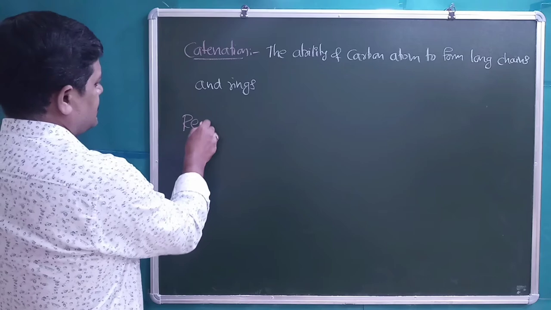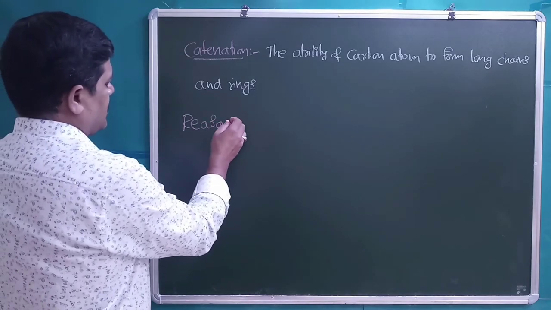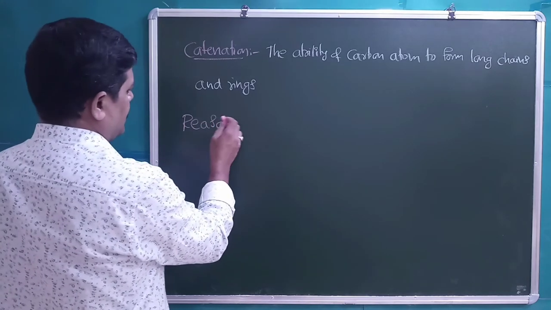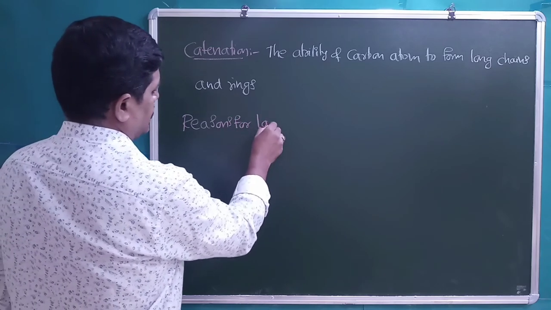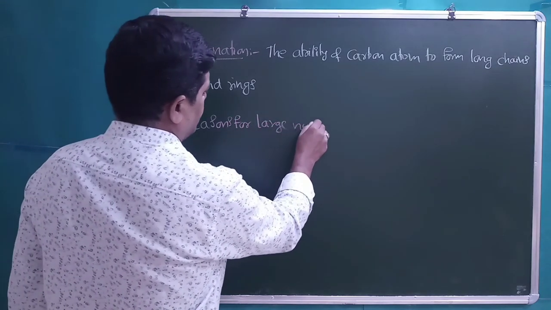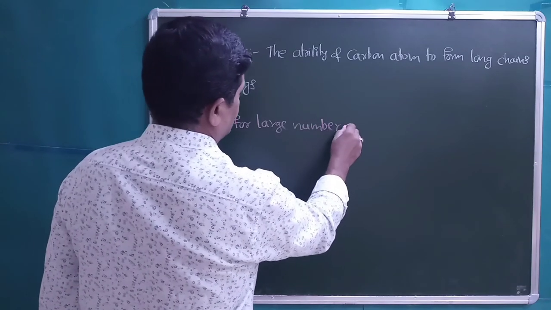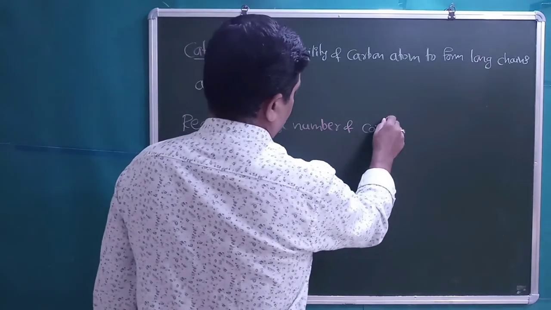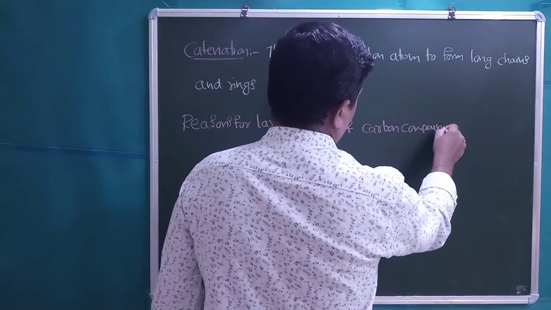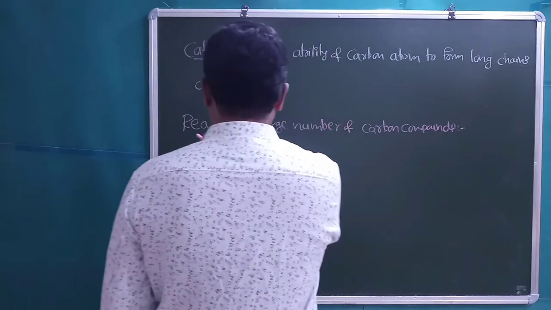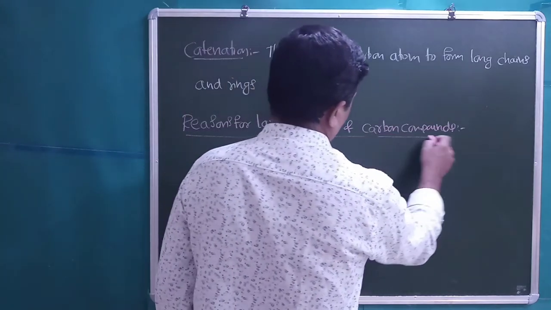Students, what are the reasons for the large number of carbon containing compounds? We have discussed that nearly 10 million compounds are present.